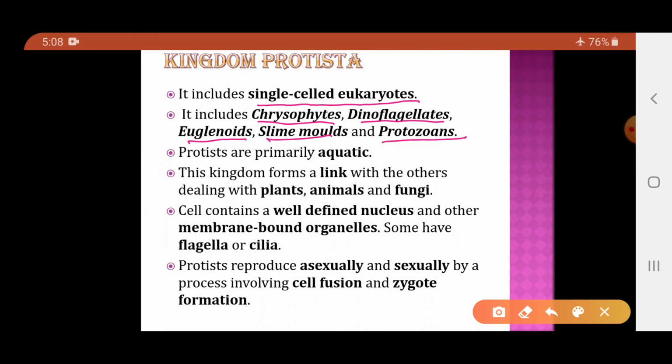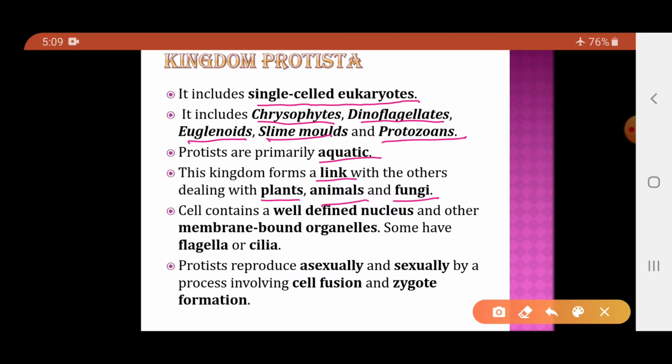Organisms which belong to the Protista kingdom are mainly aquatic, and they form the link with plants, animals and fungi.